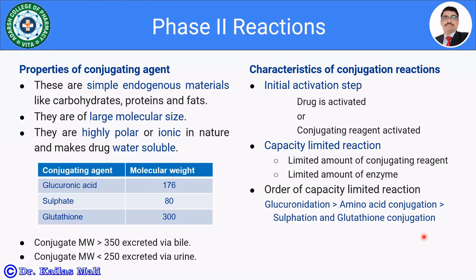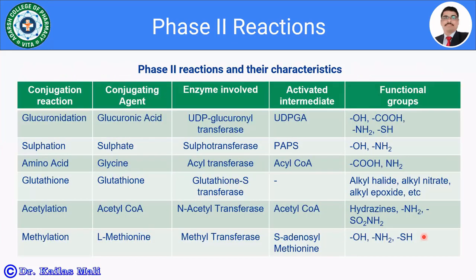Let us move towards further details of the phase 2 reactions. There are types of phase 2 reactions. So here I have made one table of the phase 2 reactions and their characteristics. The first one is glucuronidation. In the case of glucuronidation, the conjugating agent which is used is glucuronic acid, and the enzyme which is involved in the reaction is UDP glucuronyl transferase.